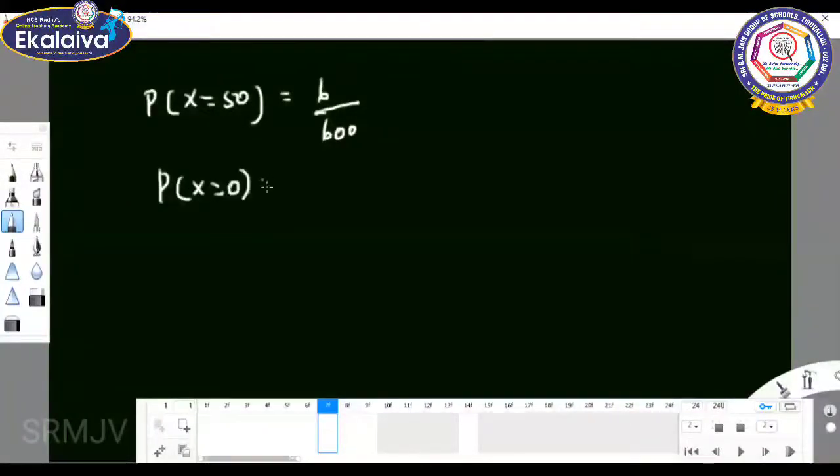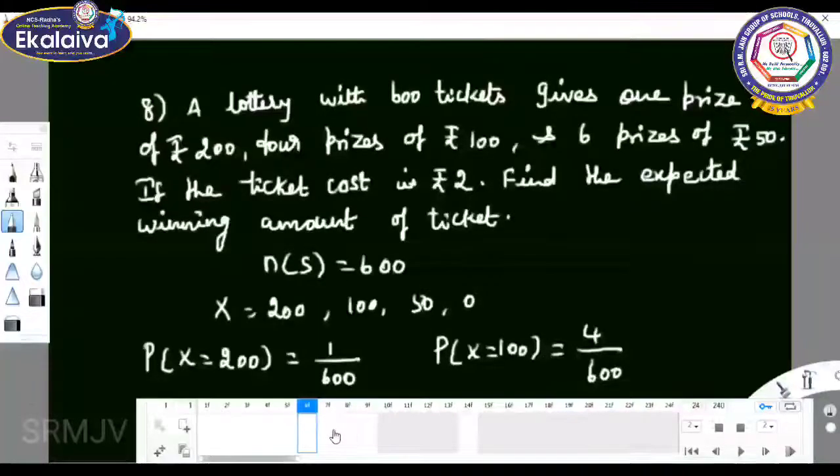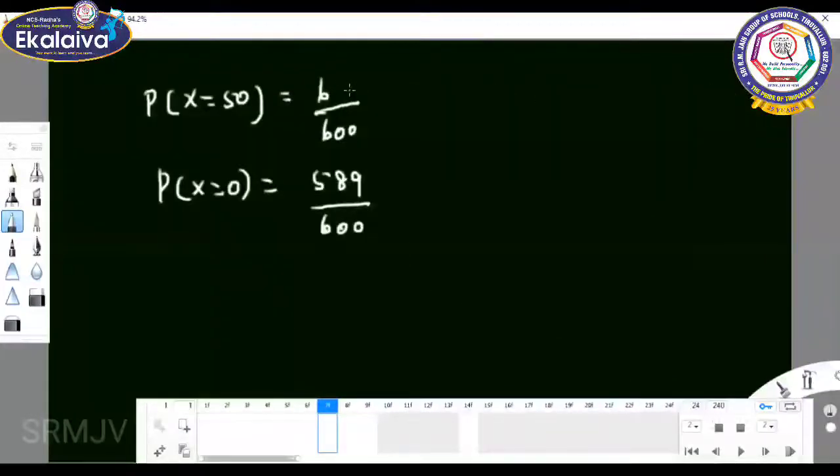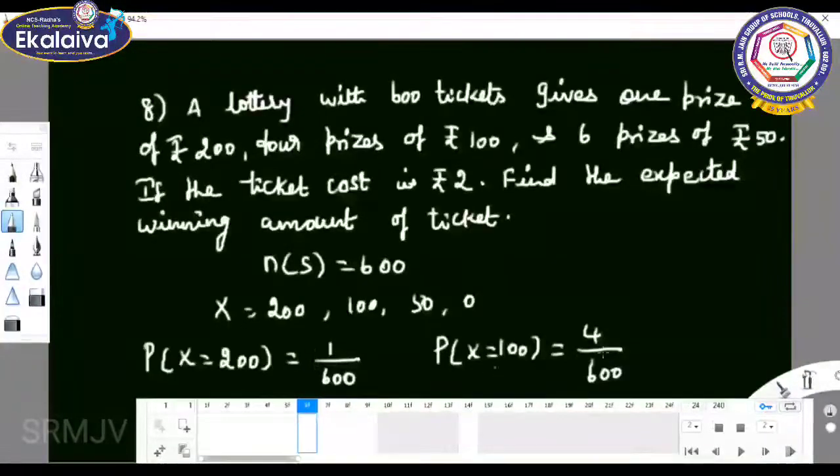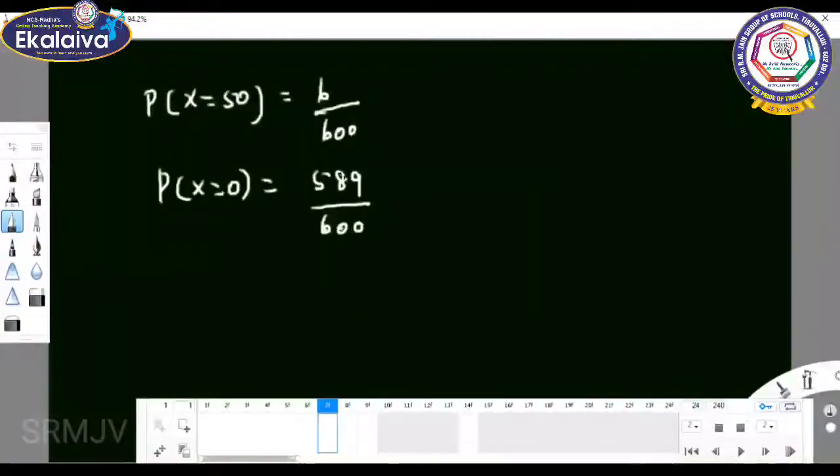So P of x equal to 0. How is it 589 by 600? So you can take the values. See, 1, 4, 5. 5 plus 6, 11. So 600 minus 11 is what? 589. So remaining, if x equal to 0, 589. Is it clear, children? X equal to 0 means you can count this value 1 plus 4, 5. 5 plus 6, 11. So total 600 minus 11 gives the value 589 by 600.